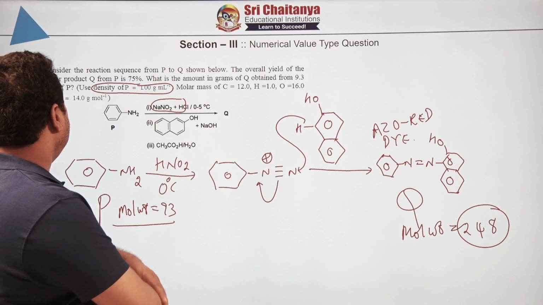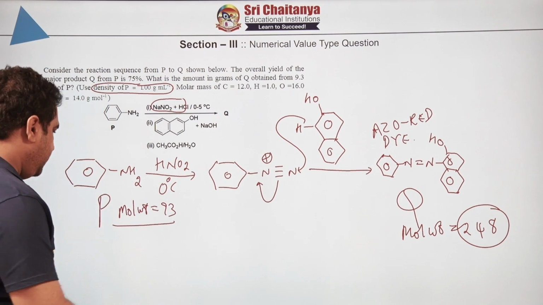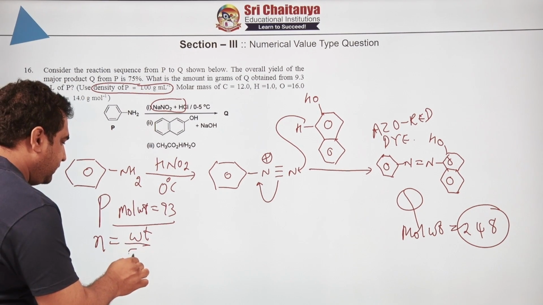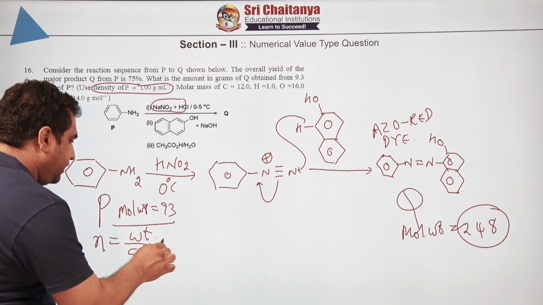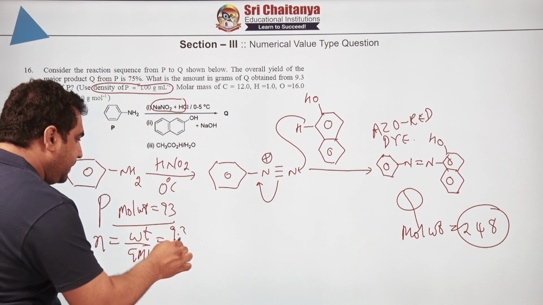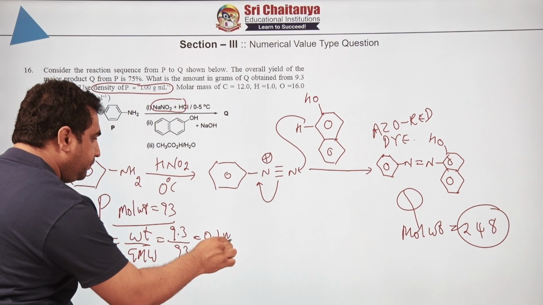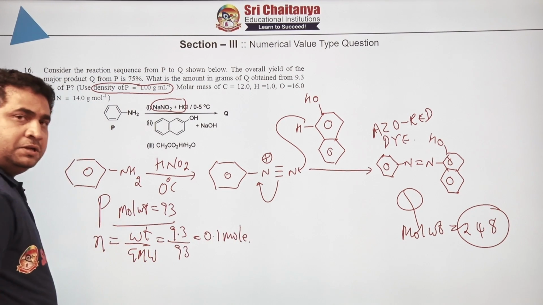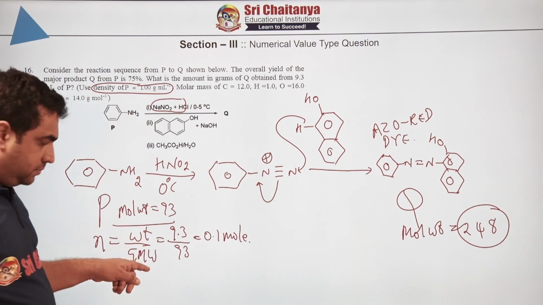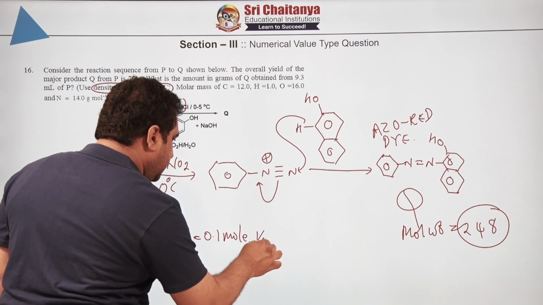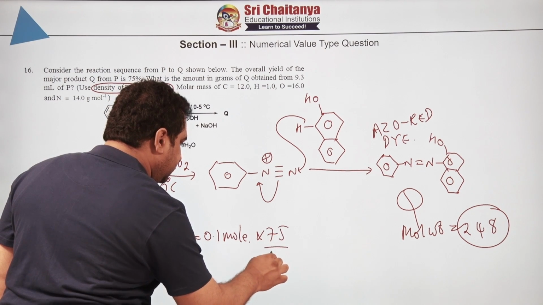Now, if the molecular weight is 93, the number of moles of this is how much? Weight by gram molecular weight. What is the weight of this, tell me? 9.3 by 93. You are going to get 0.1 mole, correct? But he is saying that the yield has come how much? 75 percent. So 75% means you got 75 out of 100.